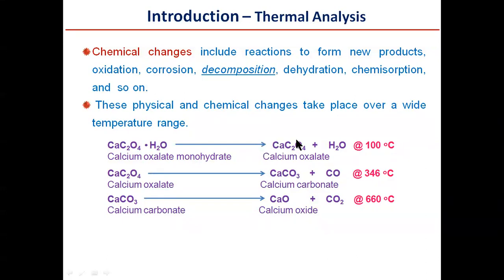Further heating of this calcium oxalate loses carbon monoxide at 346 degrees Celsius, leaving behind calcium carbonate. Further heating of this calcium carbonate to 660 degrees Celsius expels carbon dioxide, leaving behind thermally stable calcium oxide, which is the final product.